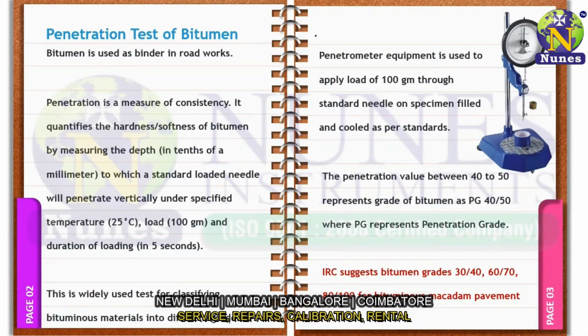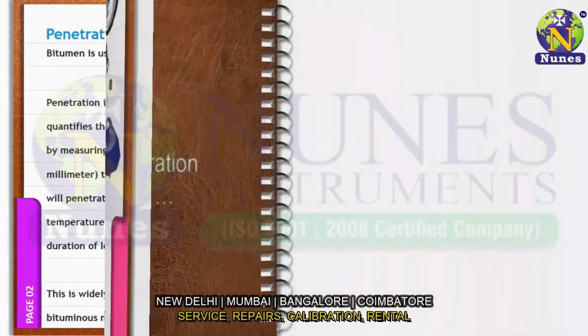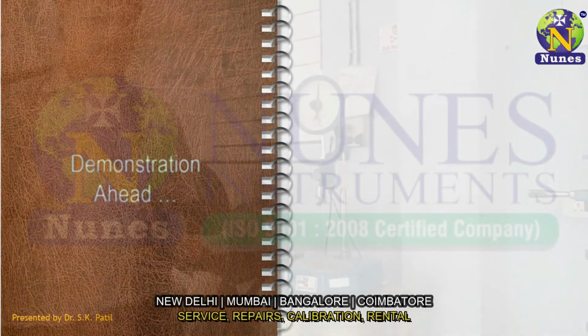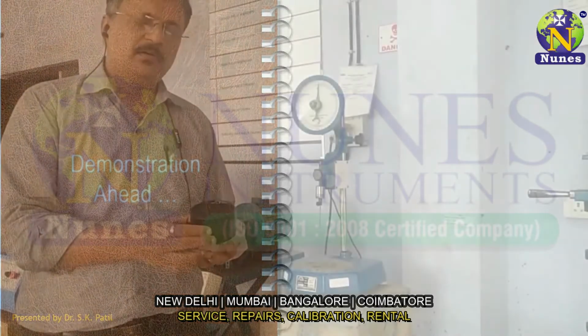Indian Road Congress suggests bitumen grades as 30/40, 60/70, 80/100 for bituminous macadam pavement construction. We'll see the method by which the test is being conducted.